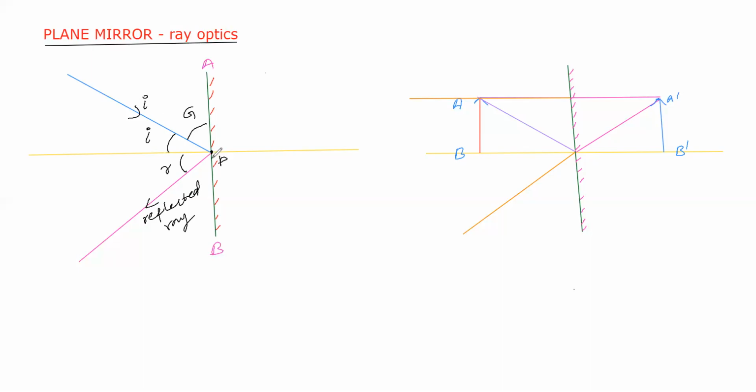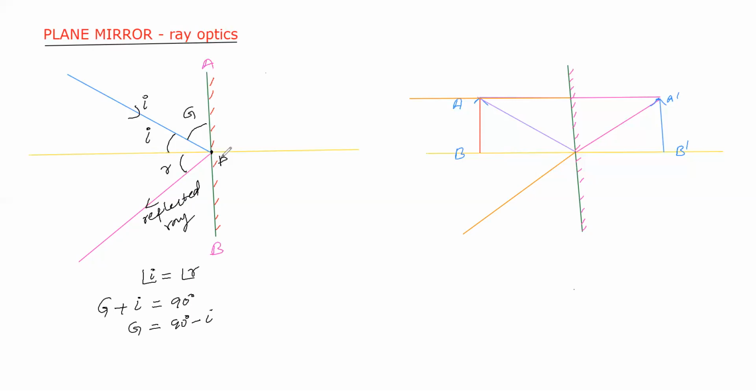And the second law of reflection states that the angle of incidence is equal to the angle of reflection. For whatever surface it may be, for reflection, the angle of incidence is always equal to the angle of reflection. And here the glancing angle is there. The glancing angle and the angle of incidence, if you add, we will get 90 degrees. Glancing angle plus angle of incidence is equal to 90 degrees. So the glancing angle is equal to 90 degrees minus the angle of incidence.